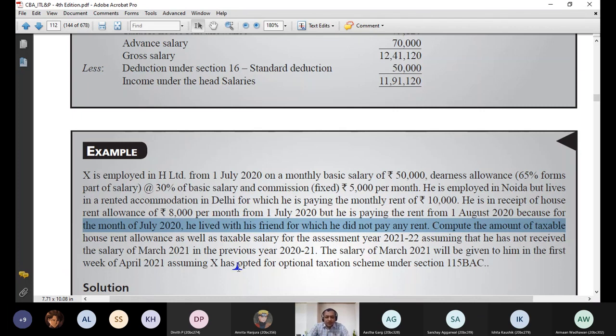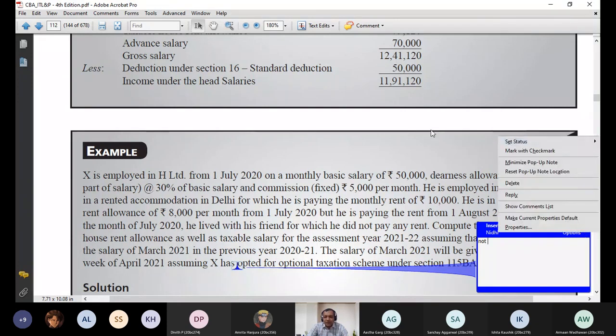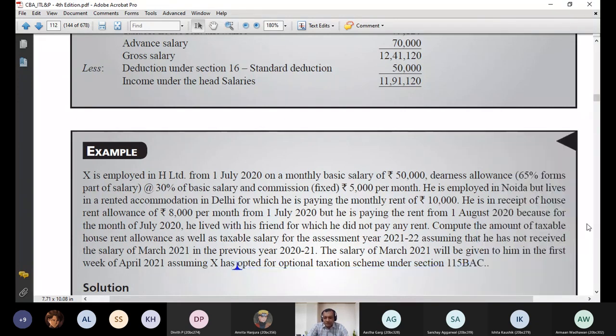This word NOT is not written here, so you make sure that there is the word note here. It was missed in printing. So there is a word note that this assessee has not opted for optional taxation scheme under section 115 BAC. I will tell you why this line has been mentioned.